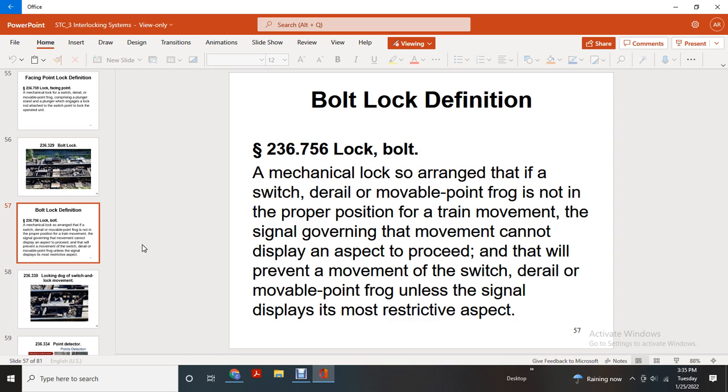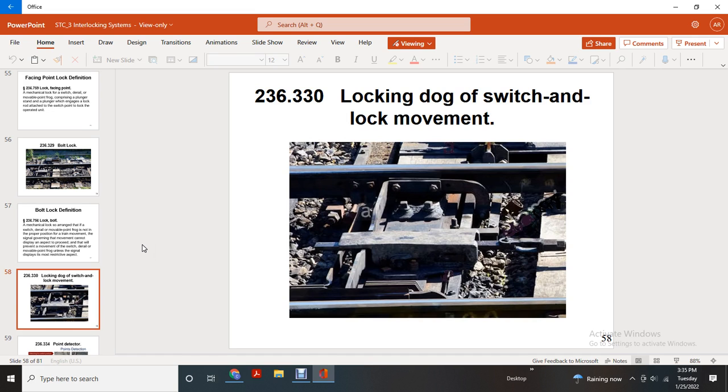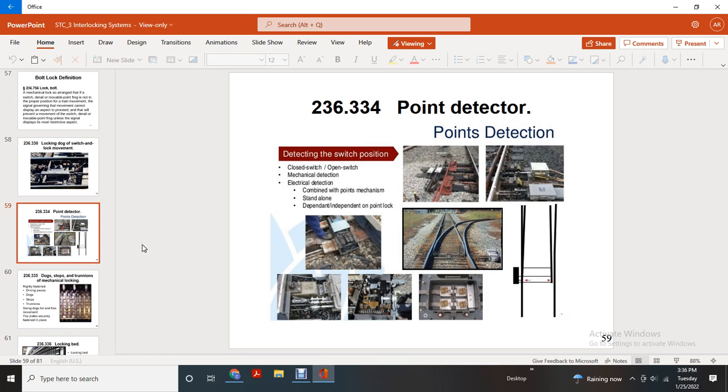Train movement: the signal governing movement that cannot display an aspect of proceed will prevent movement of the switch, derail, or movable point frog and let the signal display the most restricted speed. Shows a picture of the locking dog and switch lock movement. The point detector points to detection switches, closed switch, open switch, mechanical detection, electrical detection, combined pointer mechanism, standalone, independent